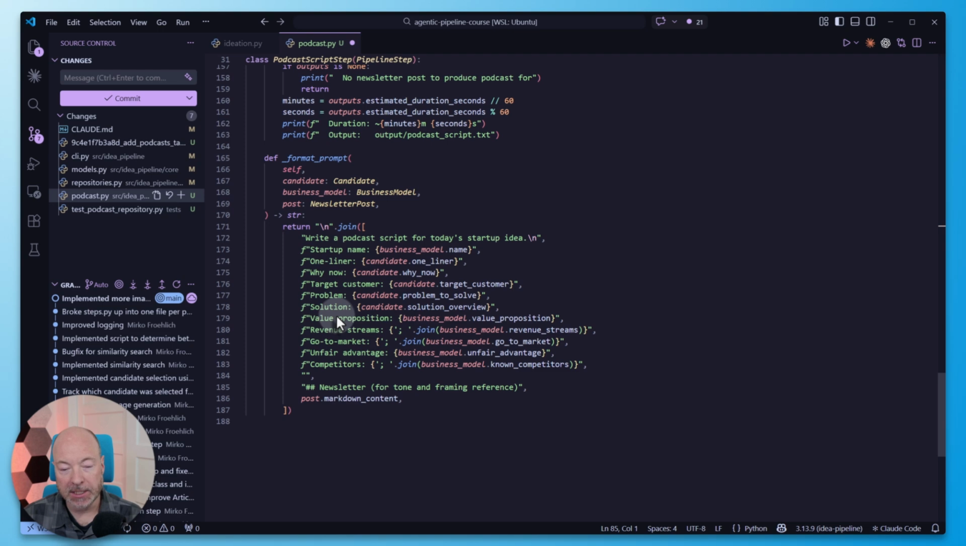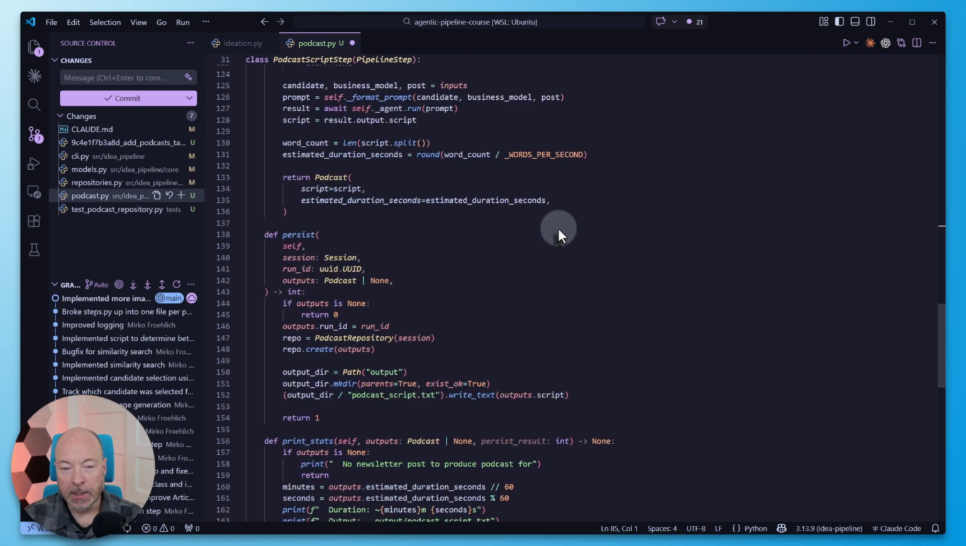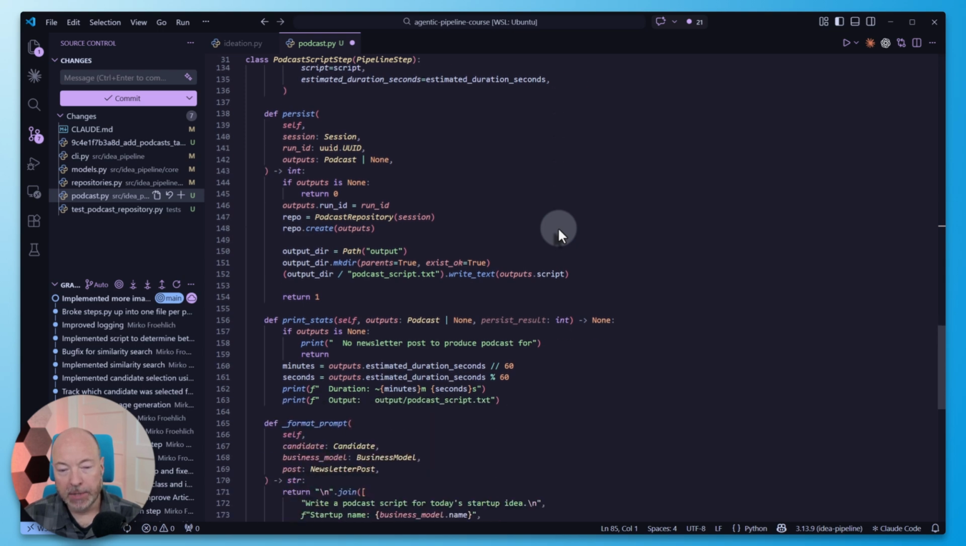And then we have the podcast itself for tone and framing reference. That's perfect. So process, that's straightforward. The one thing it does at the end is it takes the output, counts the number of words, and then based on that estimates the word count based on this words per second estimate. So that'll be helpful. Then we store it as the podcast. And then, no surprises here. I guess the one interesting thing being, like we talked about, it stores it both in the database and the podcasts table, but it also writes this script as a file.